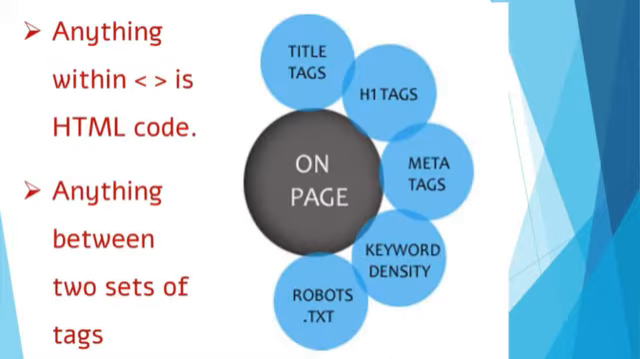Let's see the first one, that is on-page SEO. It is a very simple thing. Whenever you are writing any HTML code, it is going to be treated as on-page SEO. Anything between these HTML tags can be treated as on-page SEO. That can include title tags or your H1 tags, meta tags, keywords and robots.txt. It also includes some meta descriptions.